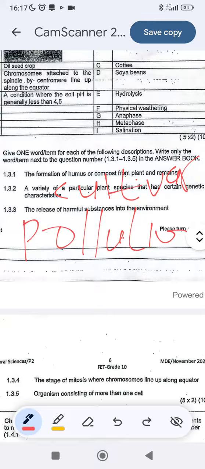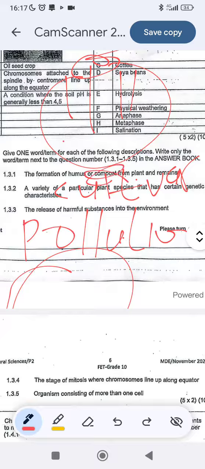The stage of mitosis where chromosomes line up along the equator. So let's say this is having the spindle fibers, and then here we have the chromosomes which line up at the equator, and we call this stage metaphase.